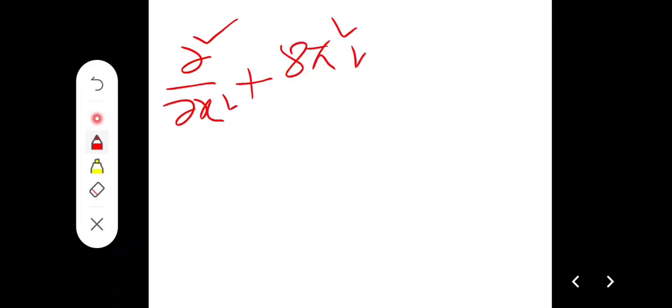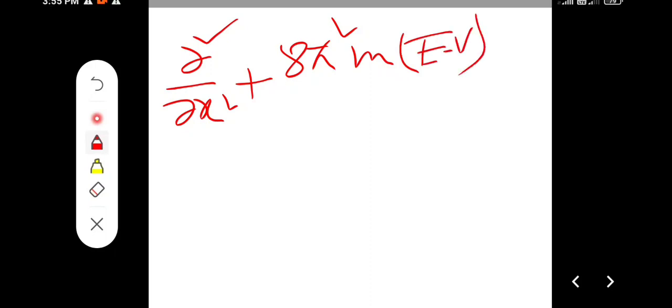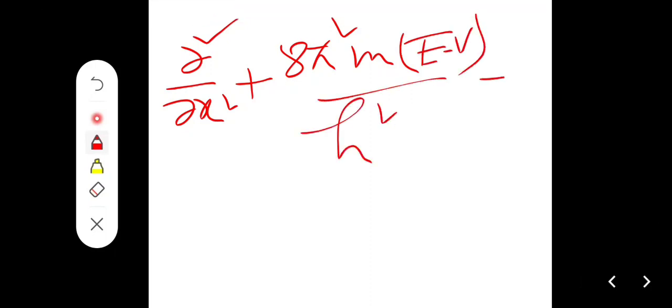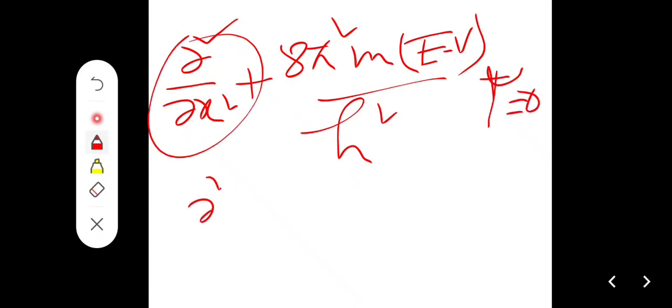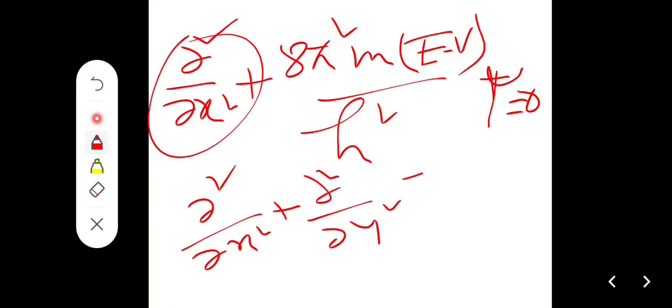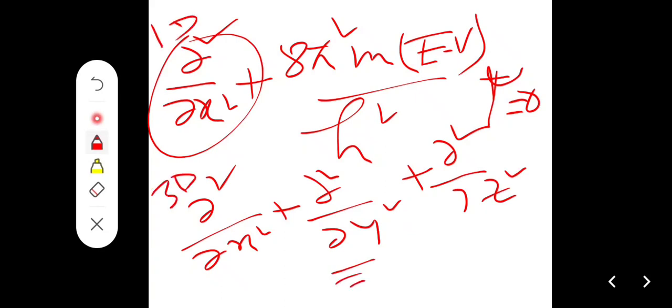So in the wave equation, del square psi by del x square plus 8 pi square m (E minus V) by h square into psi equal to 0. We can derive also in 3 dimensions: del square by del x square plus del square by del y square plus del square by del z square. That was the 1-dimensional form, and that should be equal to del square.